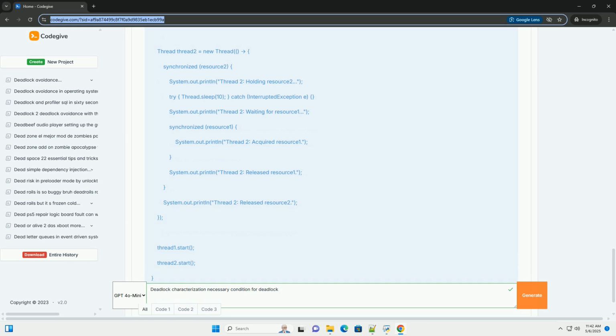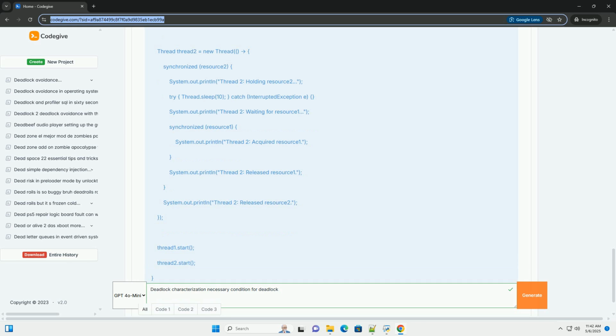2. Hold and wait. Definition. A process must hold at least one resource and be waiting to acquire additional resources that are currently held by other processes. Why it's necessary. If a process didn't hold any resources while waiting for others, it wouldn't be part of a circular dependency. Example. Process A holds resource R1 and is waiting to acquire resource R2, which is held by process B.